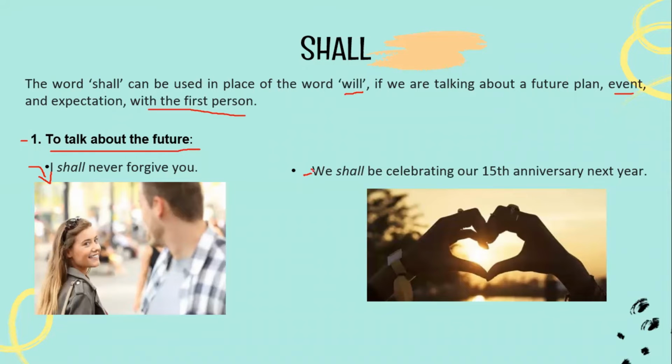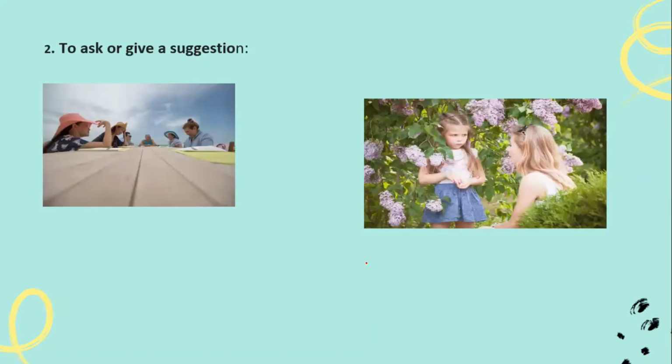The other example is: we shall be celebrating our 50th anniversary next year. That is a future plan. In this case we use shall only for I and for we. Let's not forget this part.